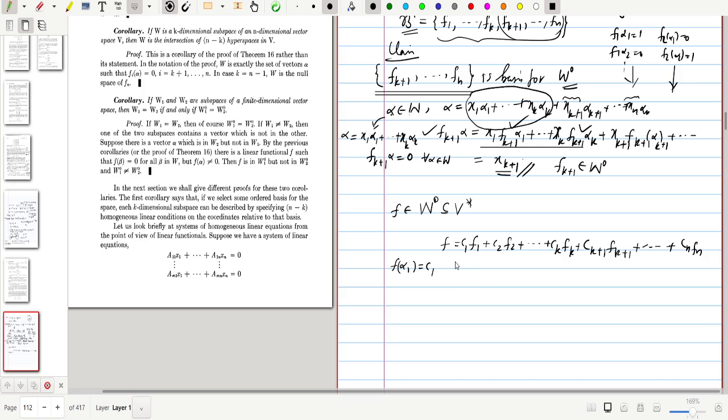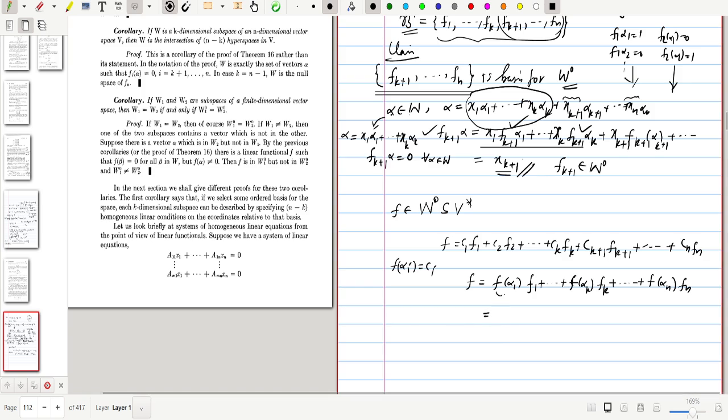That we have discussed in the previous theorem. Similarly, f of alpha i is equal to ci. So f can be written as f of alpha 1 times f1 plus etc. plus f of alpha k times fk plus etc. plus f of alpha n times fn.